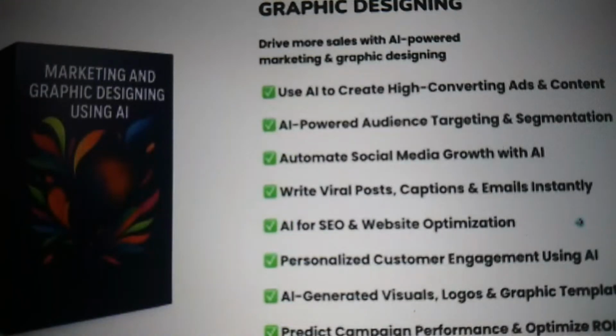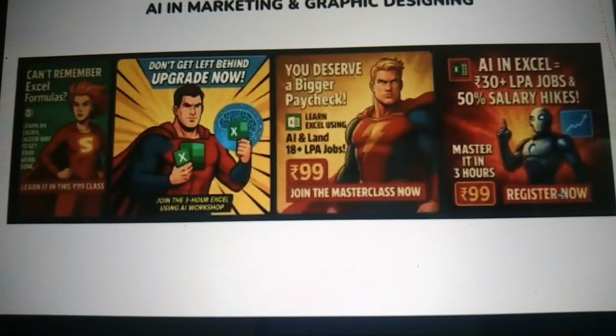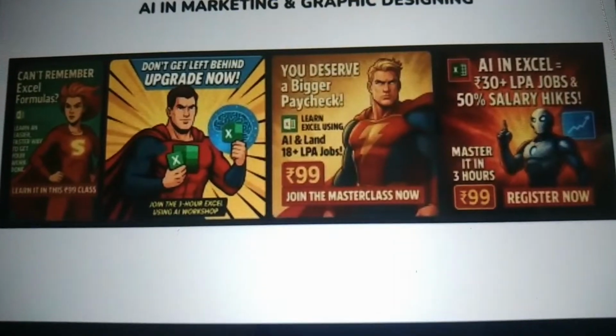After that, the 16th module is going to be all about marketing and graphic designing. Yes, UI, UX designing, marketing, graphic designing, digital marketing, everything you can do with the help of AI in a 10x more manner. So that is what we learn in the 16th module, via which you can make creatives like this in a jiffy. So that is what you'll be able to do.